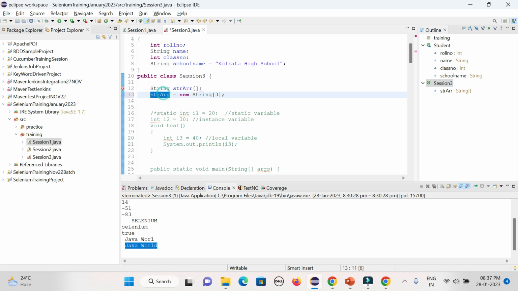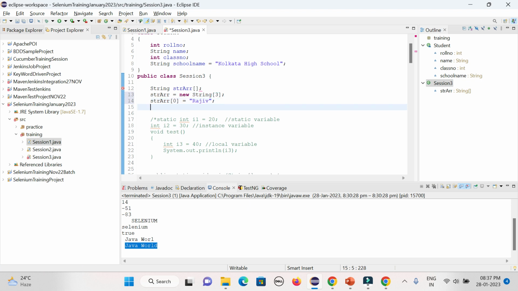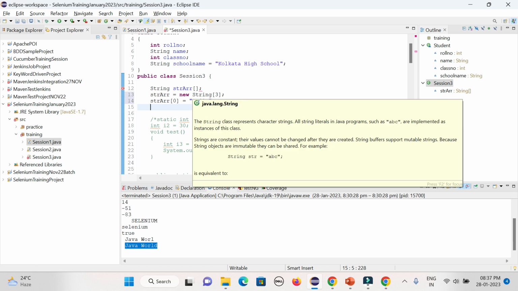So string array, 0, it will start with 0, so I can give the value, say, Rajiv.